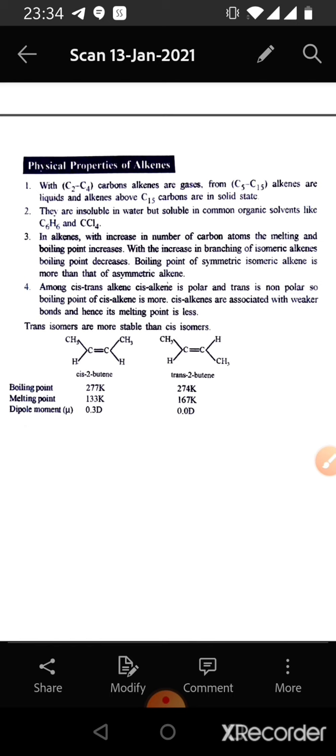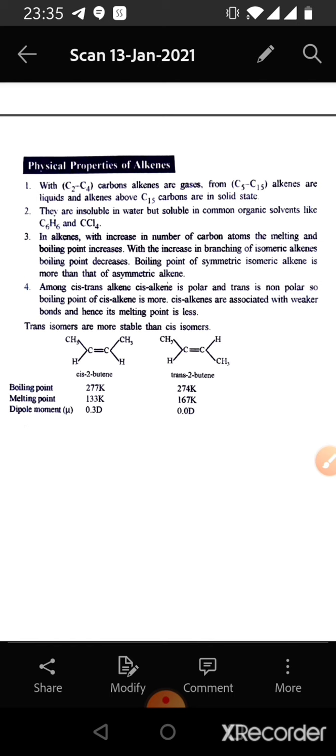Among cis and trans alkenes, cis is polar and trans is non-polar. So the boiling point of cis-alkene is more. Cis-alkenes are associated with weaker bonds and hence their melting points are low. Trans isomers are more stable than cis isomers. So if we take the example of cis-2-butene and trans-2-butene, then we see that the boiling point of cis-2-butene is 277 K and the boiling point of trans-2-butene is 274 K, whereas the melting point of cis-2-butene is 133 K and the melting point of trans-2-butene is 167 K.